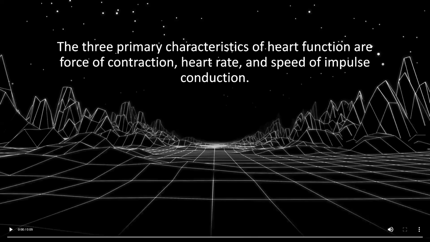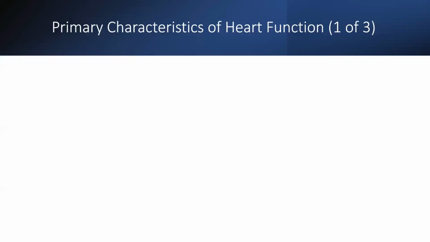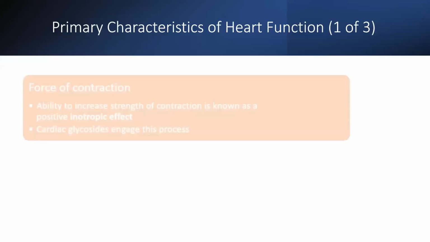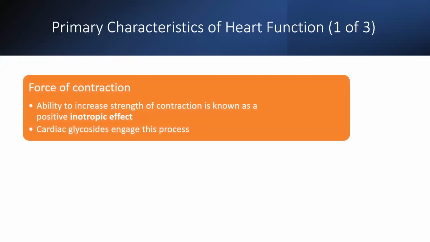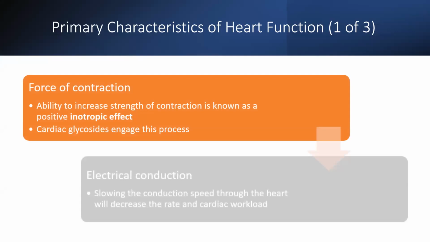The three primary characteristics of heart function are the force of contraction, heart rate, and the speed of impulse conduction. Number one, as I explained, is the force of contraction. It is the ability to increase the strength of contraction, which is also known as the positive inotropic effect. Cardiac glycosides are the name of drugs like digoxin, and they are engaged with this process.